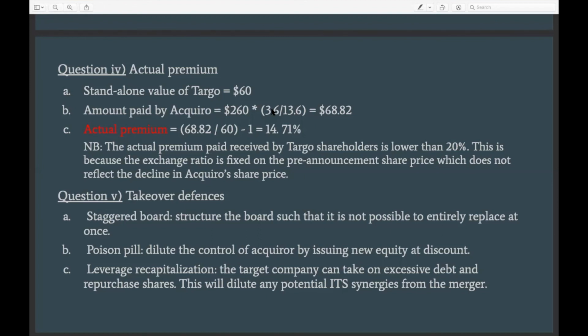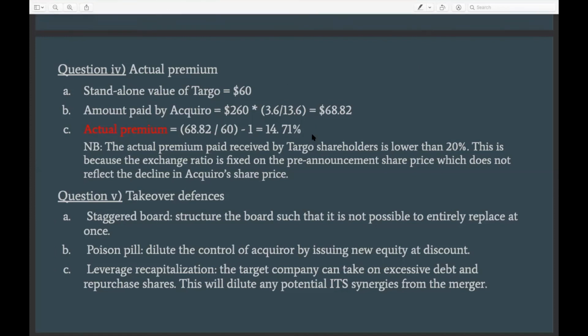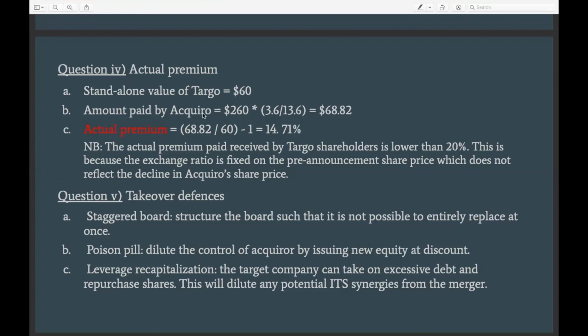Okay, so the premium is less for two reasons. One, this is not a cash transaction, so they are not paid with cash, and therefore the actual value would depend on the share price of the acquiring company after the transaction, right? And this is not known in advance. So the 20% premium was based on the share price of the acquiring company before the transaction, right? Which was 20. But the actual premium would depend on what the price is after the transaction.